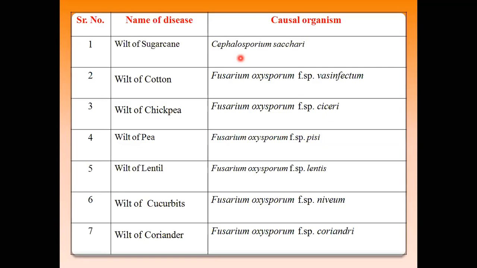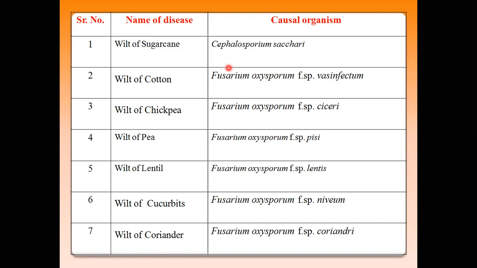So in your last semester, we already discussed which types of symptoms are produced by Fusarium in respective crops. So you have already studied these symptoms. Other information, that is perpetuation, etiology and management practices, was already seen in your last semester, semester number fifth, in the course diseases of field and horticultural crops and their management first.